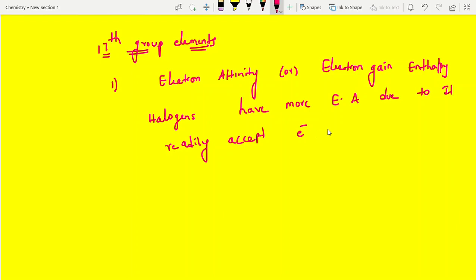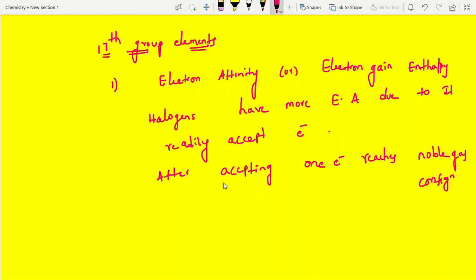Readily accept electron. This is one of the reasons why it is readily accepting an electron: after accepting one electron, it reaches noble gas configuration. Clear? Okay.